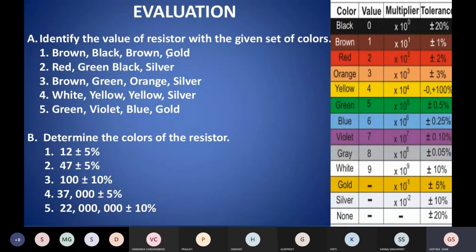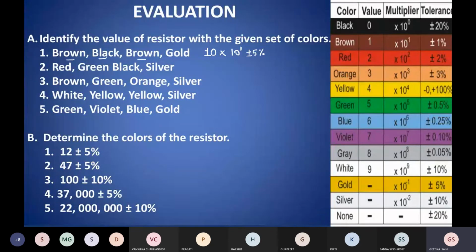Brown, black, brown, gold. Brown: the significant figure is 1. For black, this is 0, into 10 raised to power. What is the 10 raised to power for brown? 1. Brown, 1. And for golden, this is plus minus 5%. In this way, you have to find out the values.